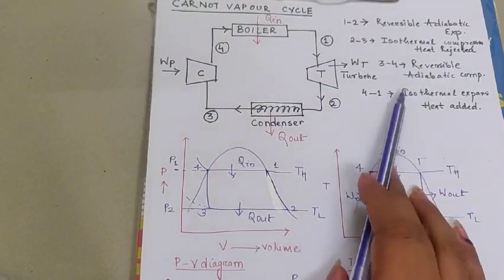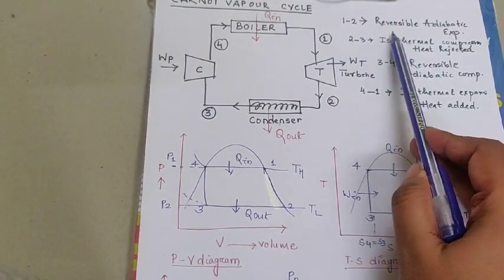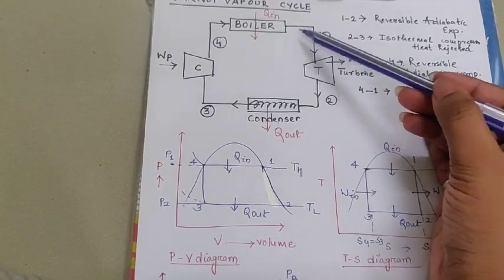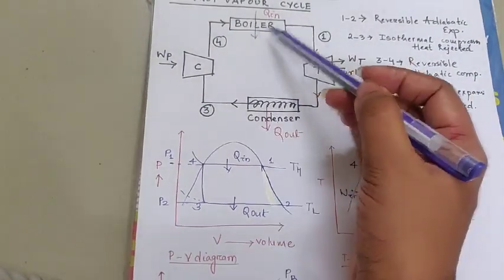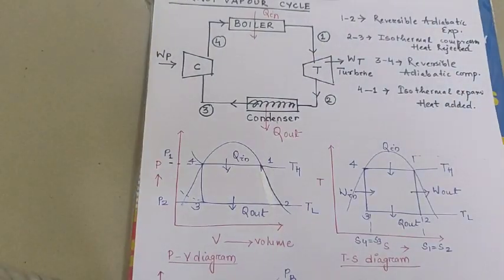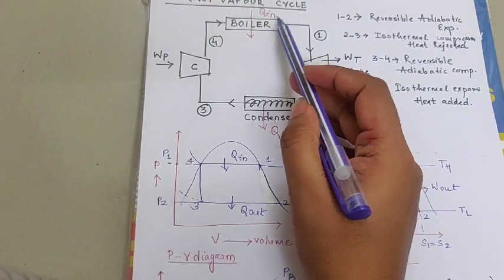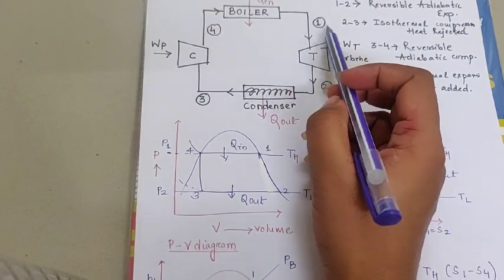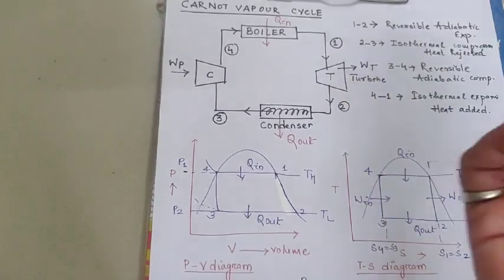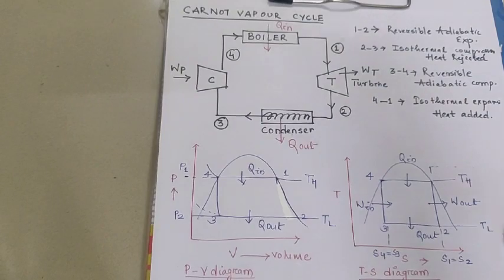Here we can see that the process 1 to 2 is a reversible adiabatic expansion, because after the heat is supplied inside the boiler, the state of the liquid changes to the vapor state, or steam state, whereas we know that steam can be wet, saturated, or superheated.